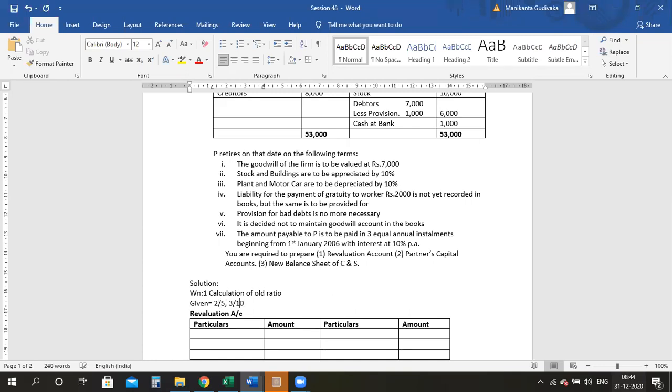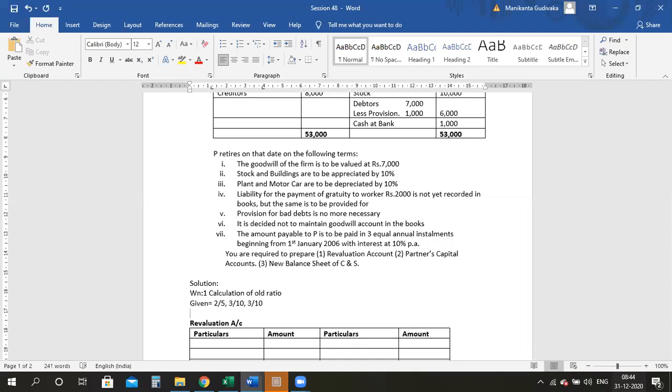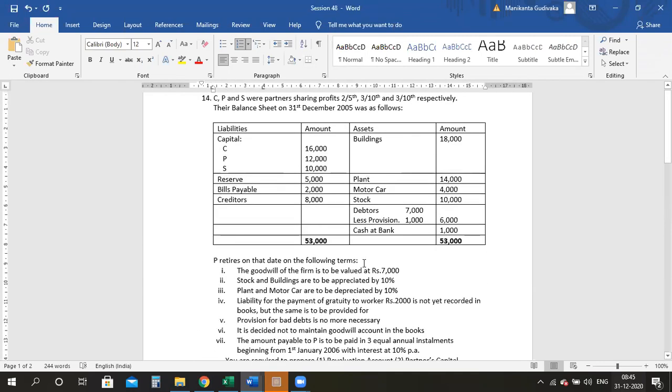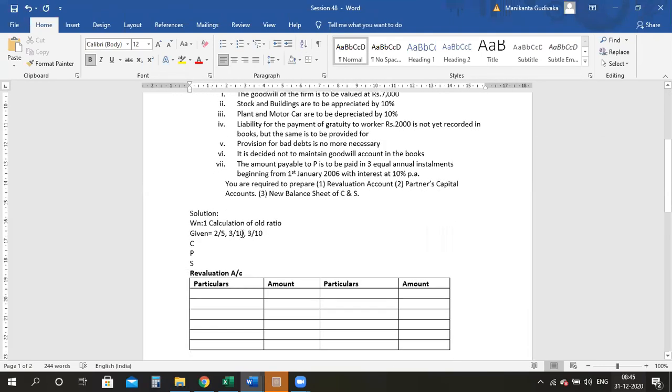3 by 10, because the denominator should be equal now for all of them. So now I have to take it for C. We have P and also S, right? I think they have given it in that order only. C, P, and S. So for C, it is 2 by 5, they told. See guys, here the denominator of P and S is 10. I have to make the denominator of C also 10. So I have to multiply and divide it by 2. So this will turn into 4 by 10. Now it will be equal.